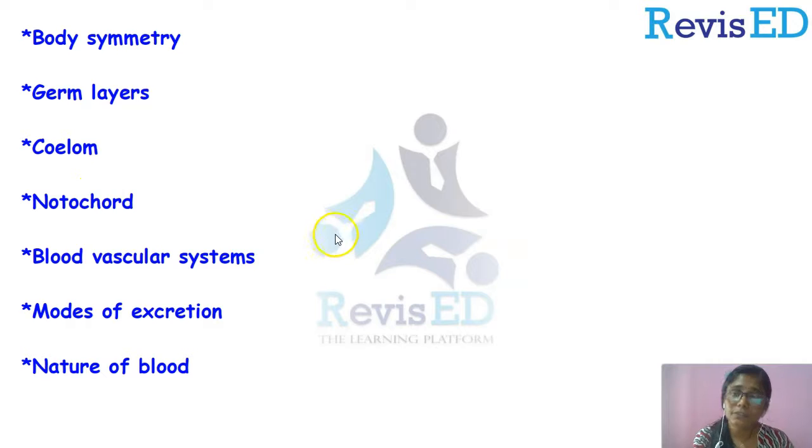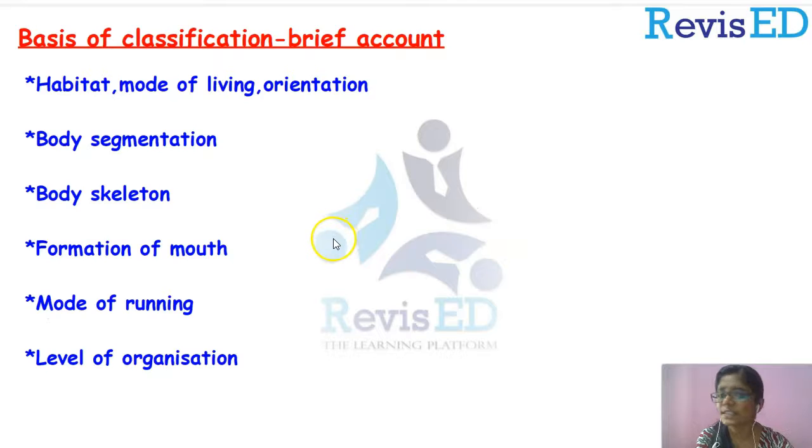Still, there are a lot of other factors, other criteria to classify animals, but for us, this is enough. We have discussed a lot of points, and based on these points, we can classify animals. We can group animals into several groups so that we can identify the animal, study the animal and understand them very easily. So, this is about the basis of classification.